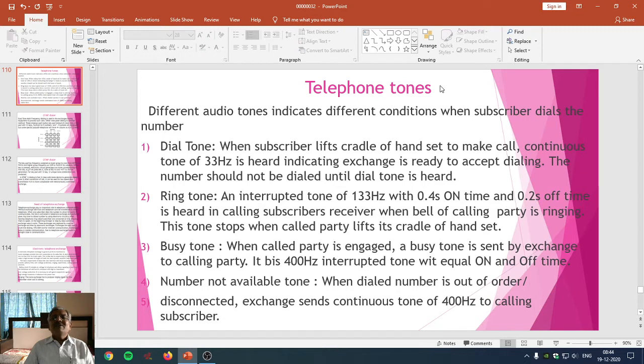And we can call these the different telephone tones. Different audio tones indicate different conditions when the subscriber dials the number. Now the first tone is the dial tone.